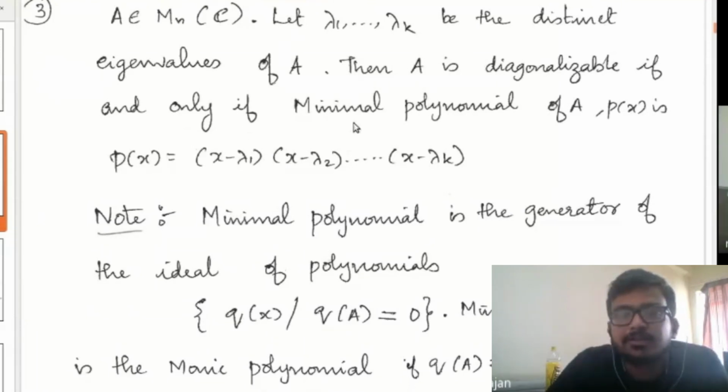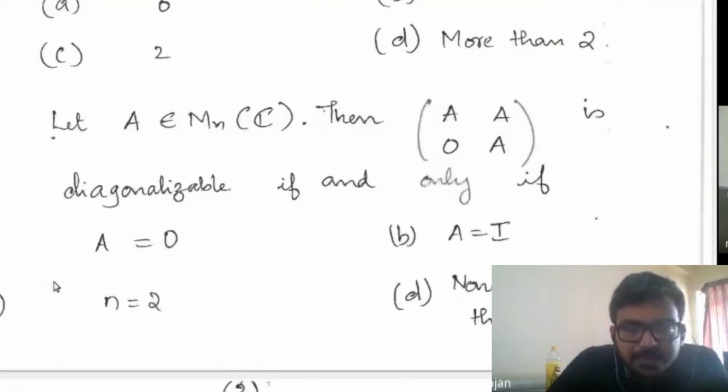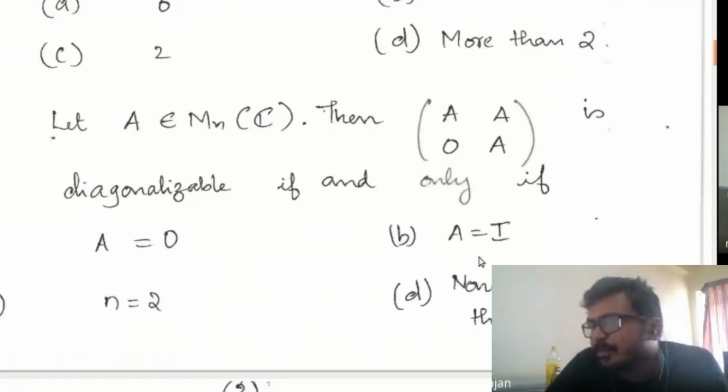Okay. So if the minimal polynomial is of this form, then A is diagonalizable. Fine. So with this result, you can see that option B is wrong. Why? Because if you substitute A is equal to I here, you will get an upper triangular matrix. Fine. You substitute A is equal to I here, you will get an upper triangular matrix.